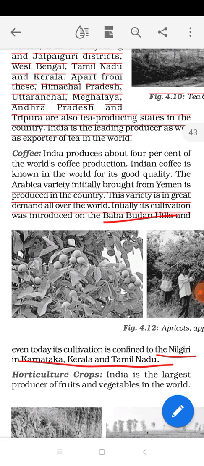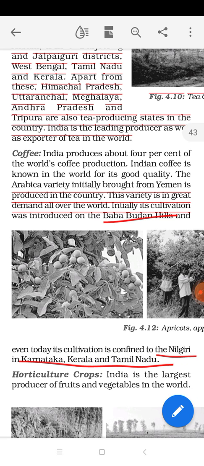Initially, the cultivation of coffee was introduced on the Baba Budan Hills. Basically, coffee production started in the southern part of India. At the initial stage it was started on the Baba Budan Hills, and even today we are cultivating coffee in the Nilgiri, in Karnataka, Kerala and Tamil Nadu. These parts have slopy, hilly regions and of course the proper tropical climate required for coffee cultivation. So we are producing coffee in these states.